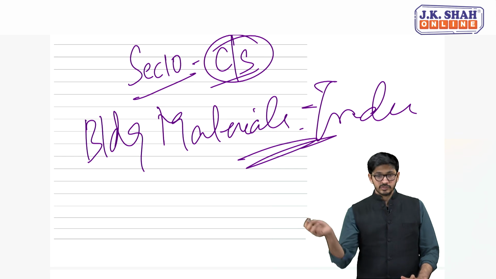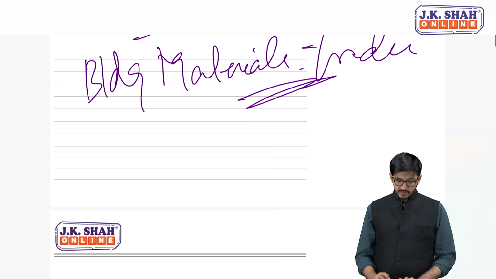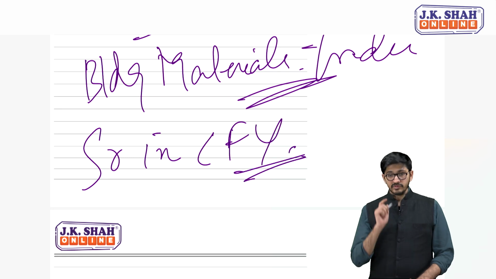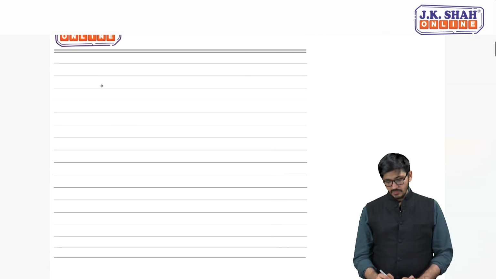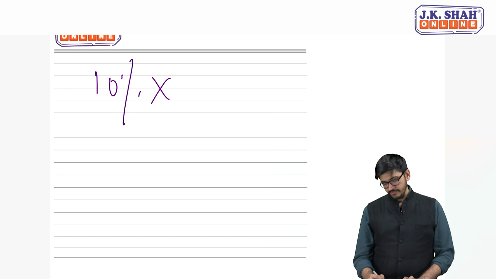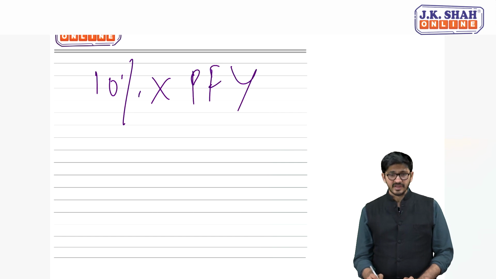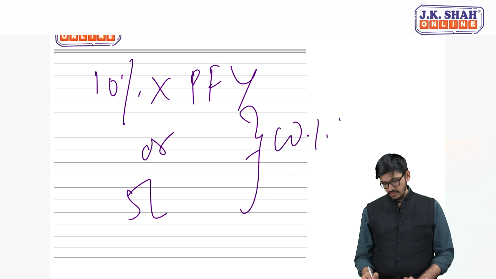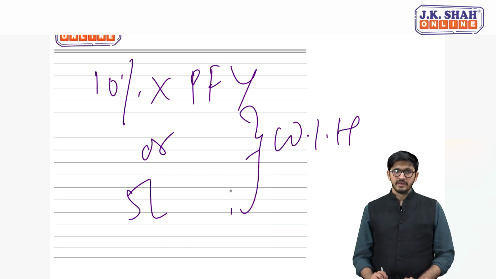He wants to opt for composition scheme, but he even wants to give services in the current financial year. So for that, what is the quota? Very simple, 10% of the preceding financial year or 5 lakh, whichever is higher. Are you getting it? Yes.